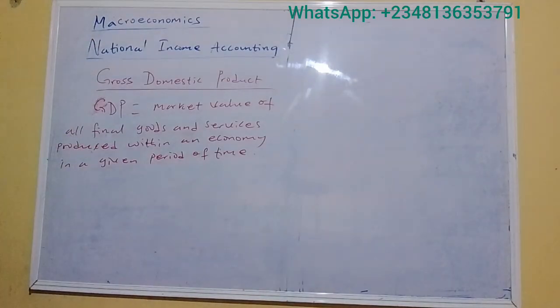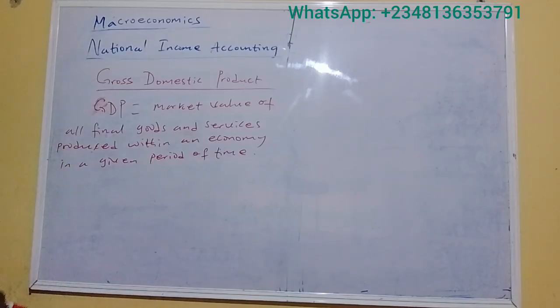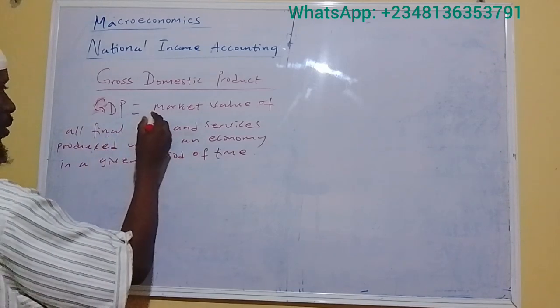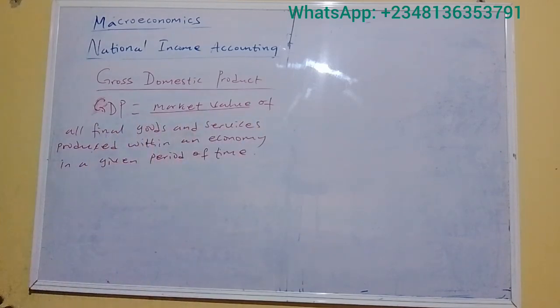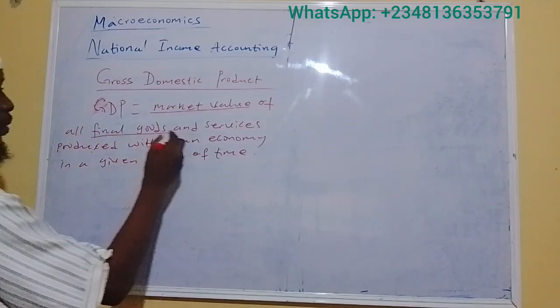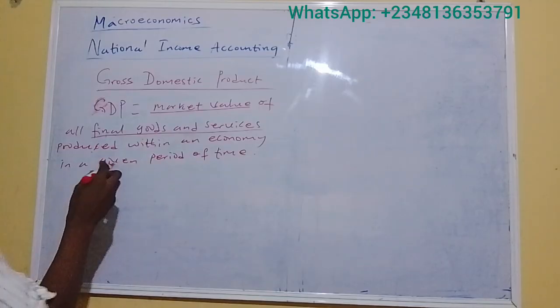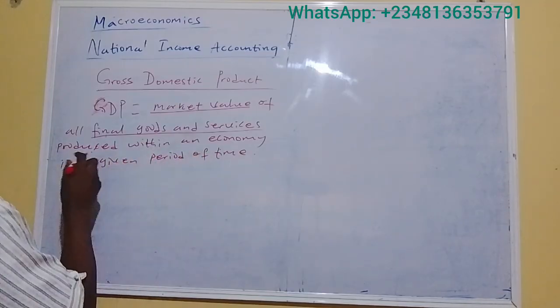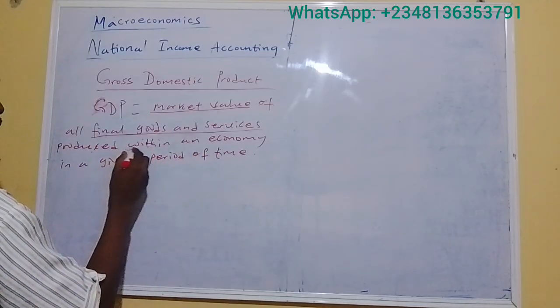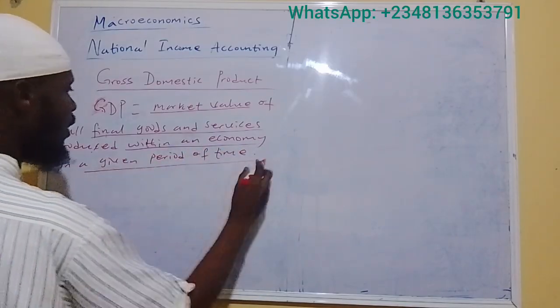So there are keywords we need to understand here. The first thing is the market value, and all the final goods. Then we have produced within an economy, and a given period of time.